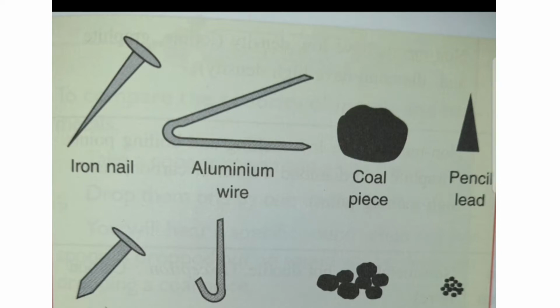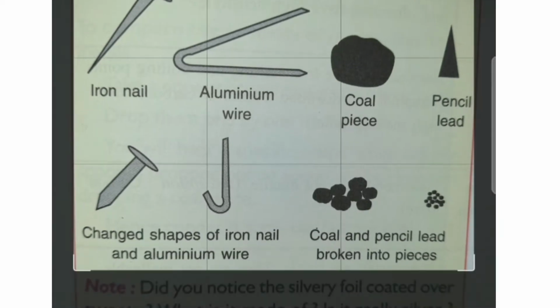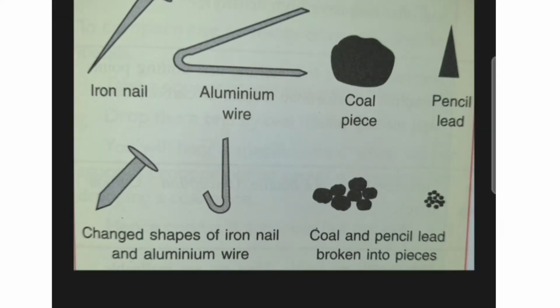You will notice that the iron nail and aluminium wire have slightly become flat, their shapes have changed, but there is no such breaking.